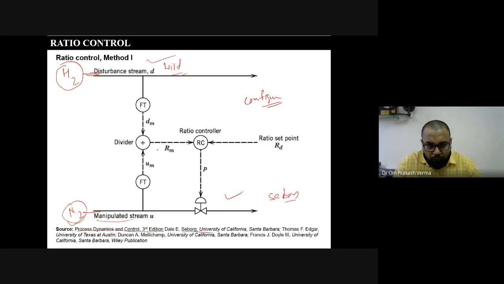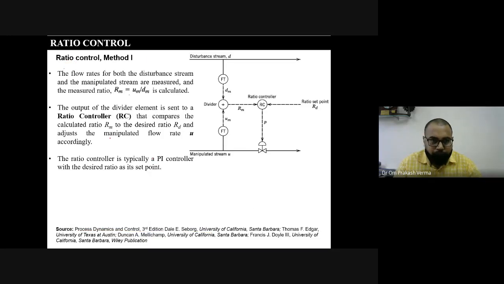So how this will work, you can see here. The flow rates of both the disturbance, this one and this one. One is the disturbed wild stream, and the second is the manipulated variable, right? Both the disturbance stream and the manipulated stream are measured with some sensor, and the measured ratio RM is nothing but UM divided by DM.